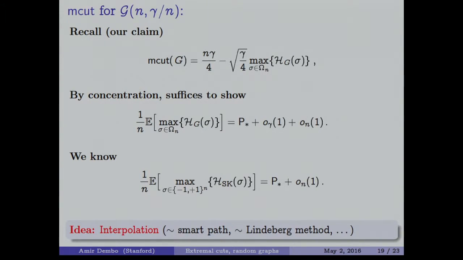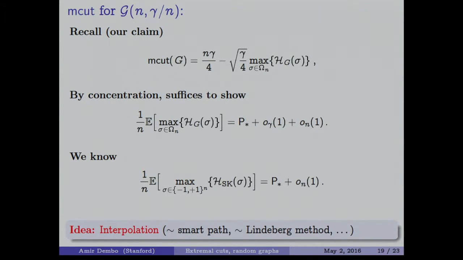Okay, so let's remember what we need to do. We want to calculate the behavior of mean bisection for Erdos-Renyi graph. It's supposed to be leading order n gamma over 4 minus square root of gamma over 4 times the maximum over balanced configurations of the Ising Hamiltonian. By concentration, we don't need to deal with this object. We can just deal with the expected value. The fluctuation from the expected value is going to be little o of n. So we can just worry about the expected value. And we also don't worry about anything which is smaller than square root of gamma.